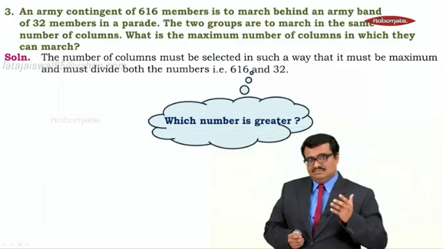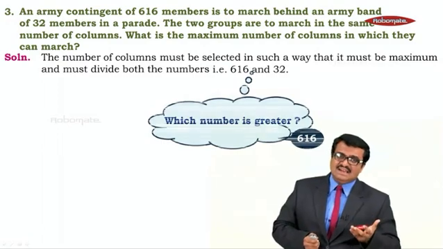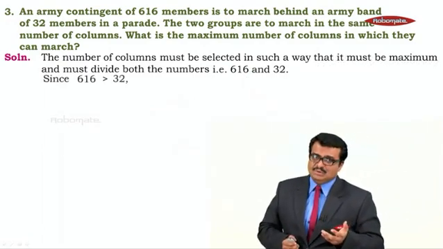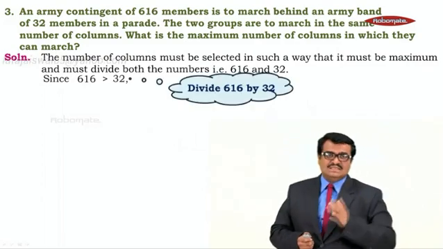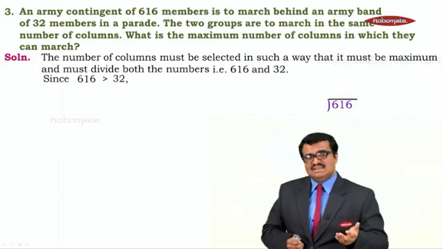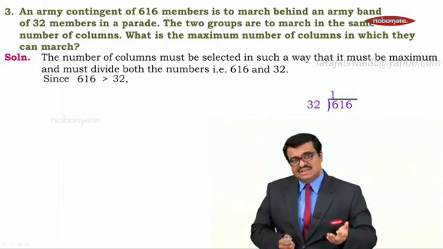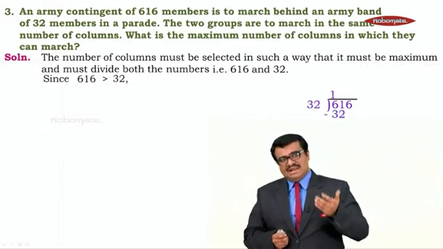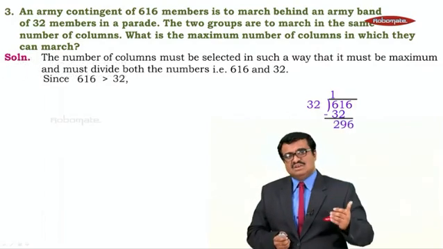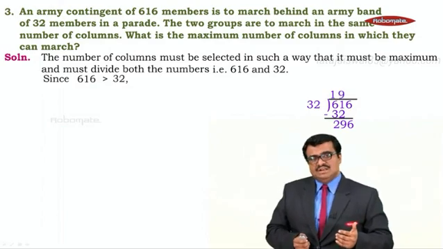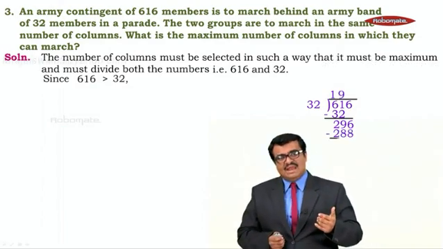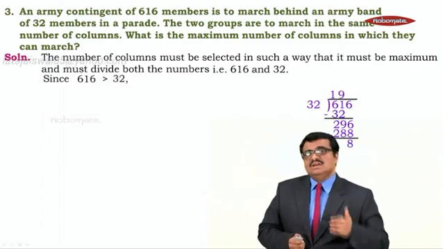Which number is greater? 616 is greater. Since 616 is greater than 32, we will divide 616 by 32. So 616 divided by 32. 32 ones are 32. If you subtract 32 from 61, you will get 29 and 6 comes down. So we have 296. Now 32 nines are 288. 296 minus 288 gives 8.